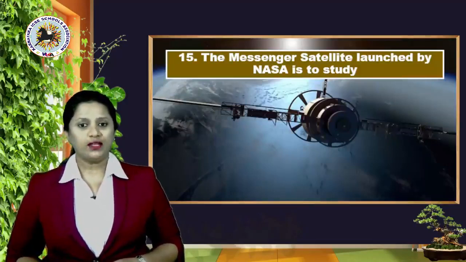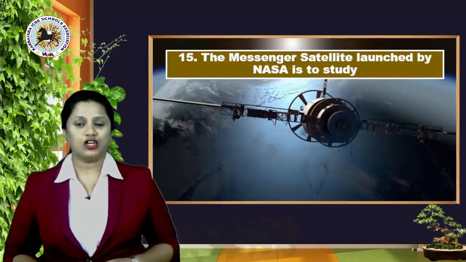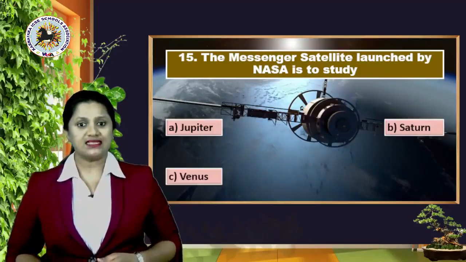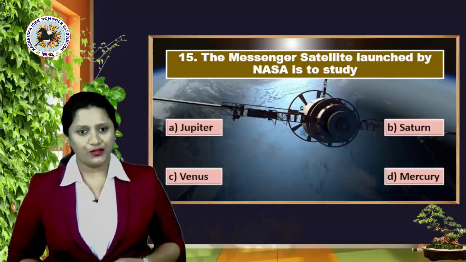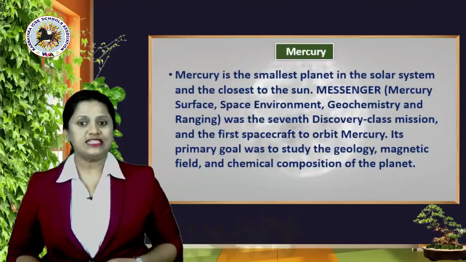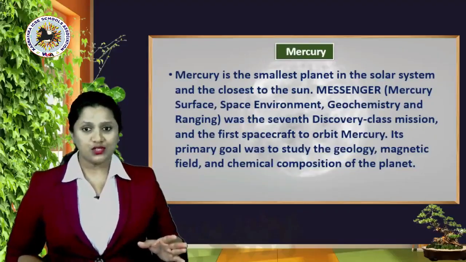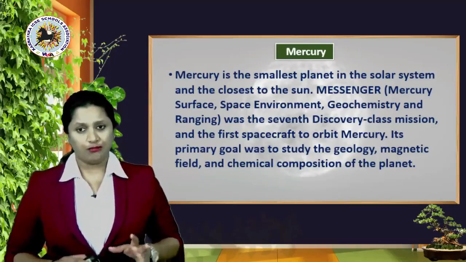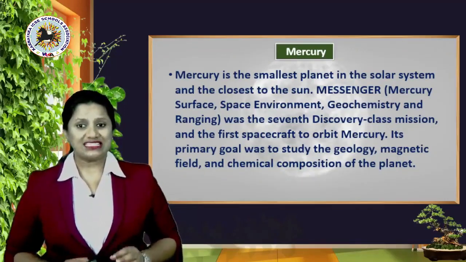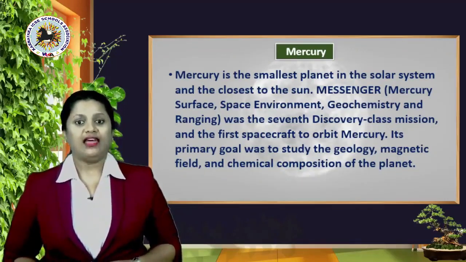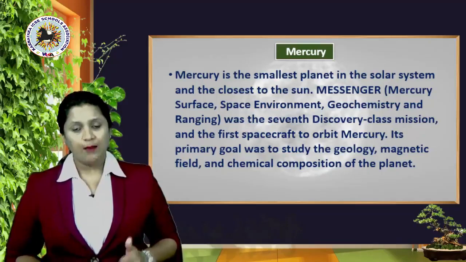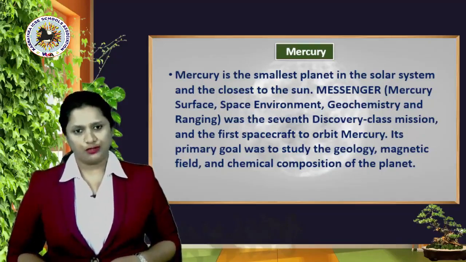Okay, moving ahead with the 15th question. The Messenger satellite launched by NASA is to study what? Options A, Jupiter, B, Saturn, C, Venus, or D, Mercury. Your right answer is yes, it's option D, Mercury. Well, Mercury is the smallest planet in the solar system and the closest to the sun. Messenger, the full form, Mercury Surface, Space Environment, Geochemistry and Ranging, was the 7th Discovery class mission and the first spacecraft to orbit Mercury. Its primary goal was to study the geology, magnetic field and chemical composition of the planet.